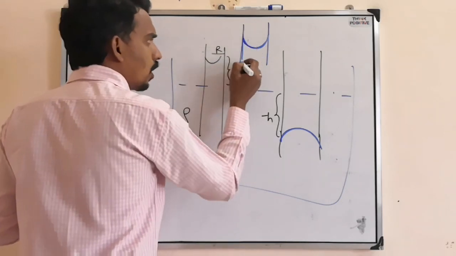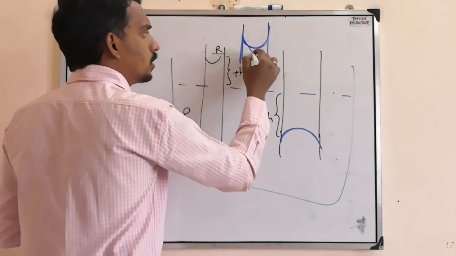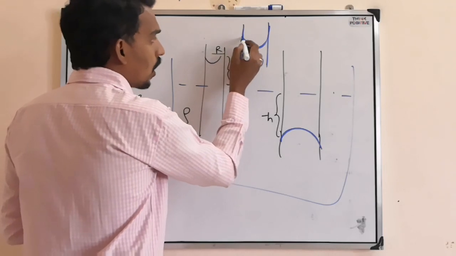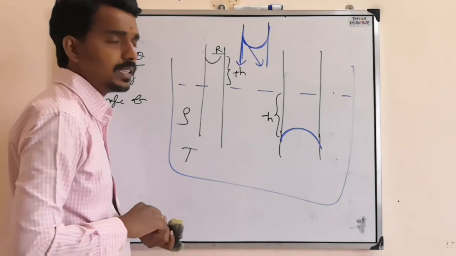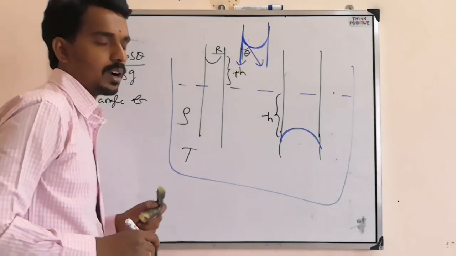When a solid and liquid are in contact, you can draw one tangent to the liquid surface and one tangent along the solid surface in contact with the liquid, and that angle is called the angle of contact.